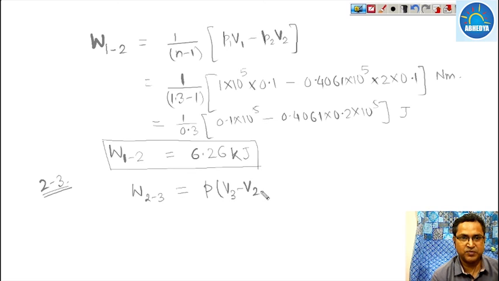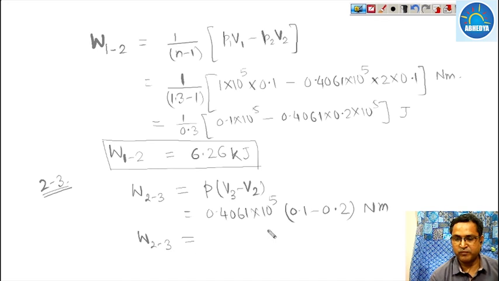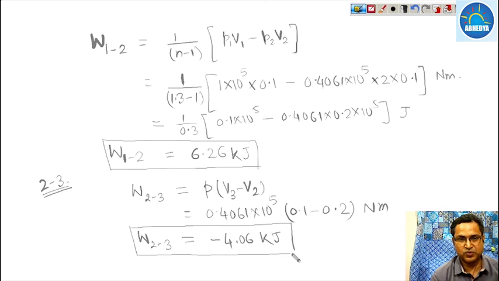V3 minus V2. So what is pressure? Pressure is 0.4061 into 10 raised to the power 5 into V3 which is 0.1 minus V2 which is 0.2. This much of Newton meter. So work done from 2 to 3 comes out to be minus 4.06 kilojoule. This is the work done in case of 2 to 3.